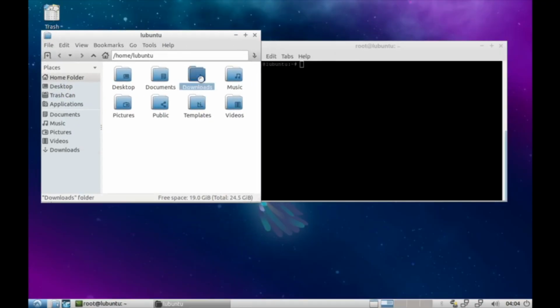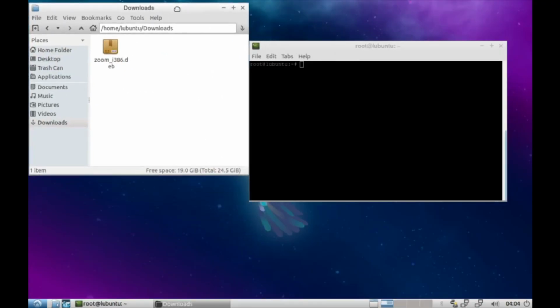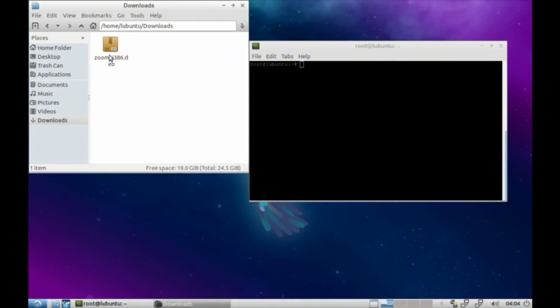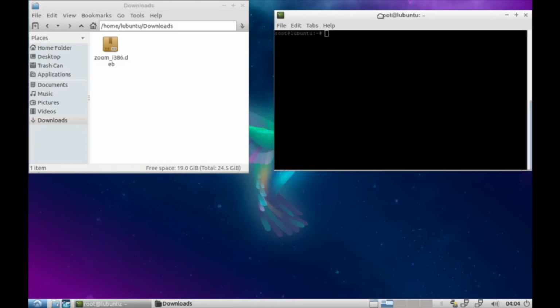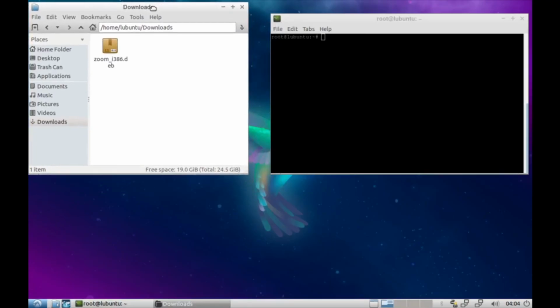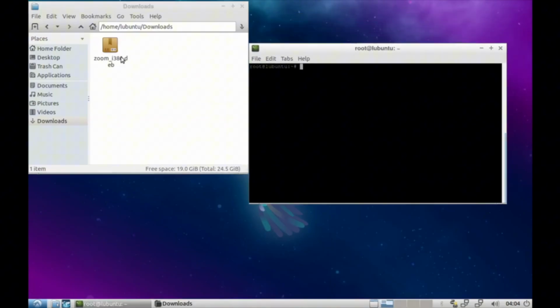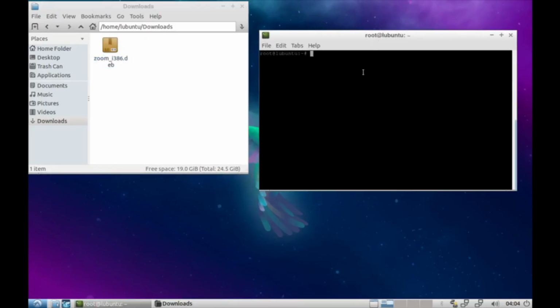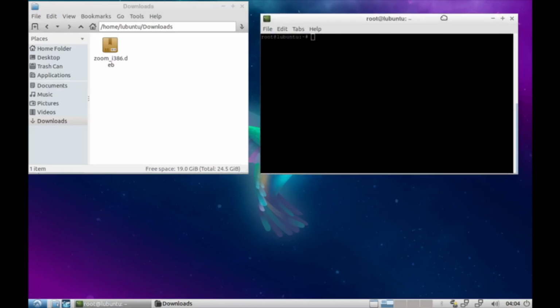So that's here, Zoom, as you can see, the Zoom version .deb, zoom.deb. Okay, to install this one, you should do some steps.